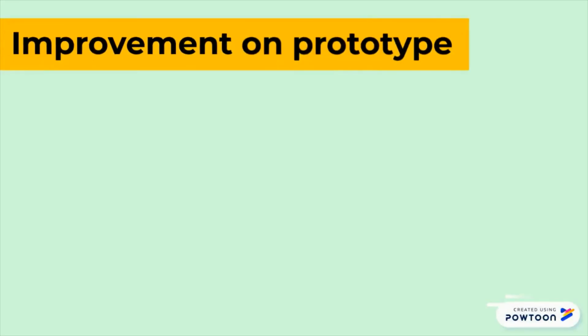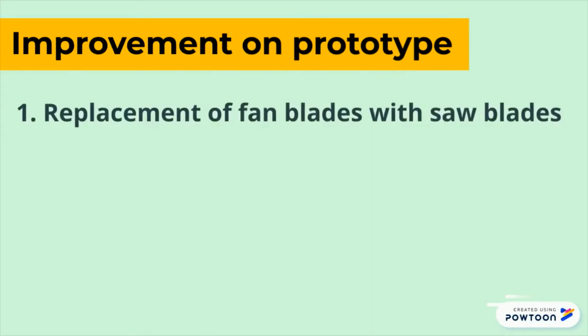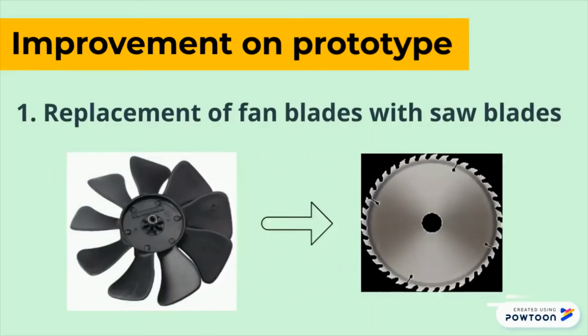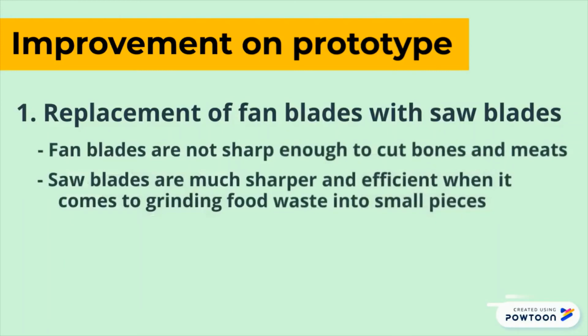Improvement on prototype. Since one of the objectives of this project is to make improvements on an existing food waste decomposer, a few improvements have been made in order to make the indoor food waste decomposer much more efficient. The first improvement is the replacement of fan blades with saw blades. The reason is that fan blades are not sharp enough to cut bones and meats, while saw blades are much sharper and more efficient when it comes to grinding food waste into small pieces.